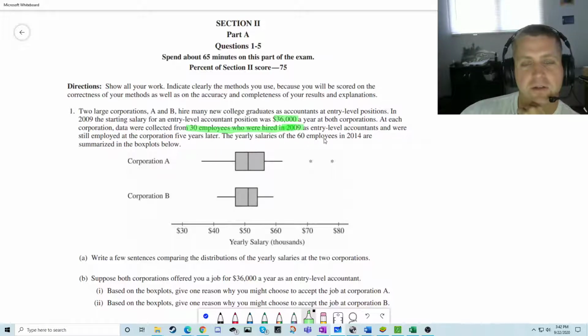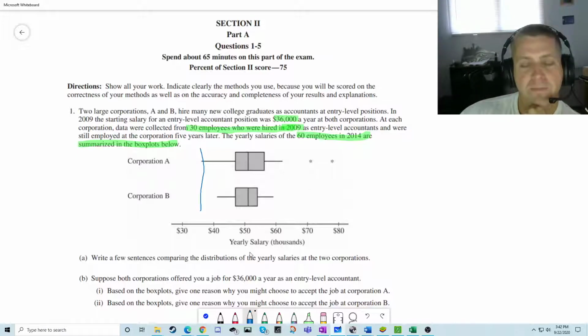So the yearly salaries of the 60 employees in 2014 are summarized in the box plots below, which means the original salary was $36,000. That's somewhere right around there. And this is 5 years later. That's what this says. This is the box plots. We're tracking the 2014 ones. So in 2009, they were higher. Looks like these are outliers.